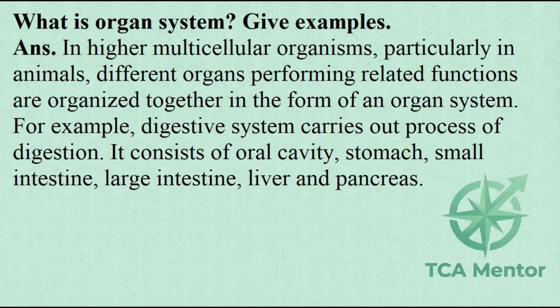What is organ system? Give examples. ANS. In higher multicellular organisms, particularly in animals, different organs performing related functions are organized together in the form of an organ system. For example, digestive system carries out process of digestion. It consists of oral cavity, stomach, small intestine, large intestine, liver, and pancreas.